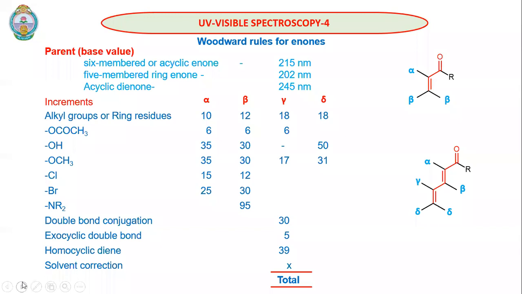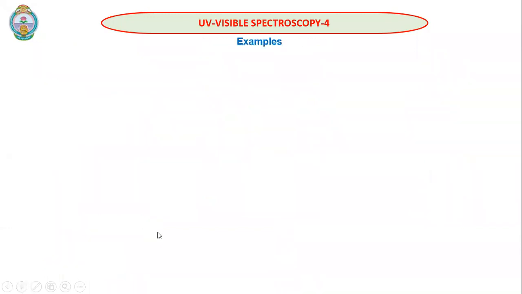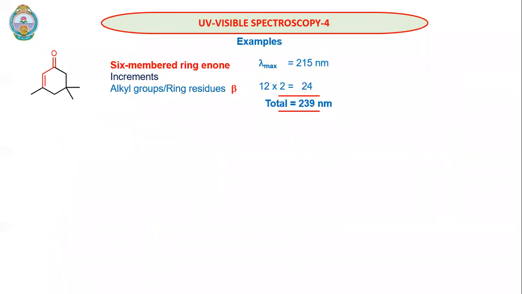So please memorize these values so that we can easily calculate the lambda maximum values for enones. For simplicity, what I have done is highlight the basic enone part in some of the examples for practice, so that you don't confuse the enone part with the non-enonic part. In this case, we have cyclohexenone. The highlighted part is the basic part of the enone.